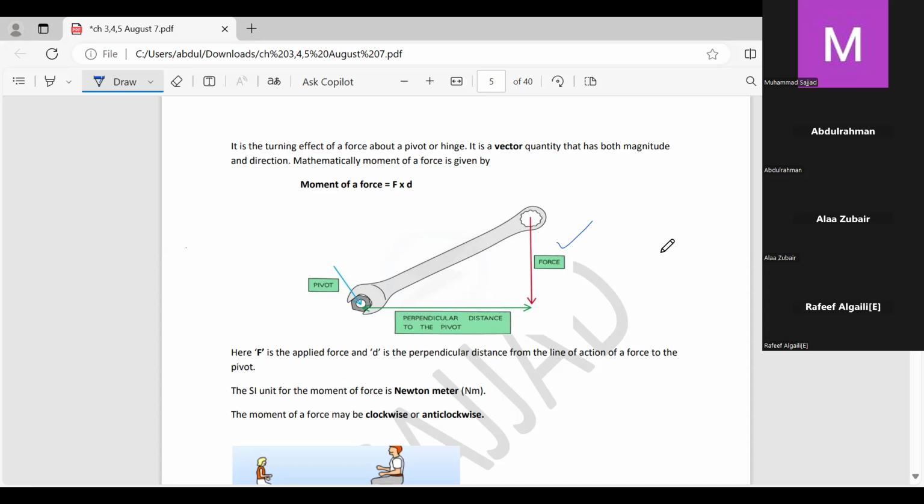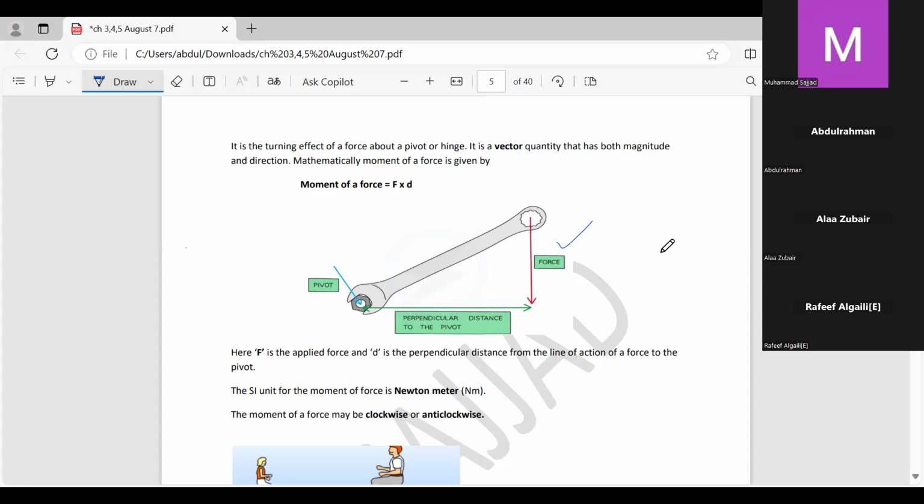To calculate moment, the formula is force times distance. But there is something: the moment of a force is equal to force times distance. We cannot say only force is equal to force times distance. It is always the moment of a force which is equal to force times distance. Here F is the applied force and D is the perpendicular distance from the line of action of the force to the pivot. Very important.